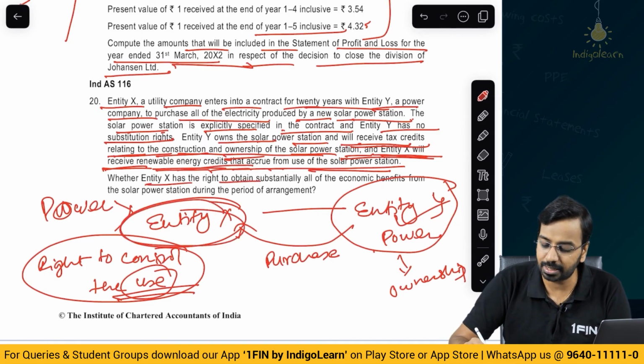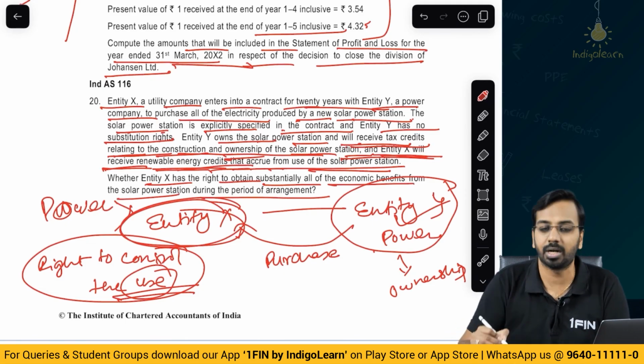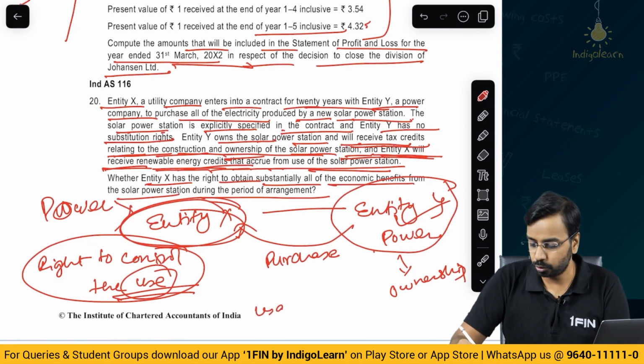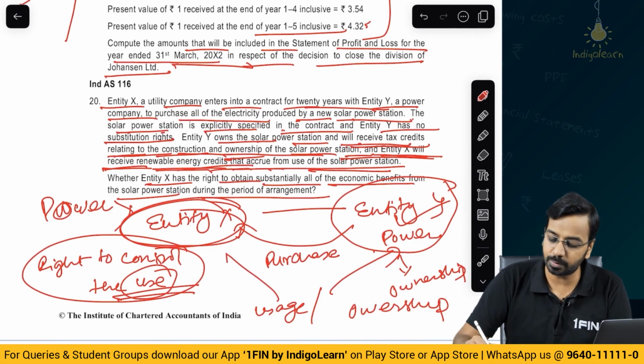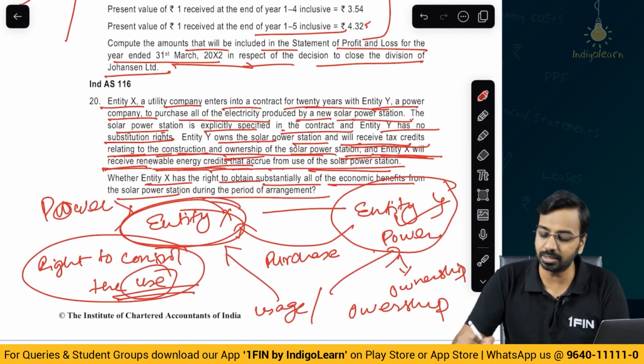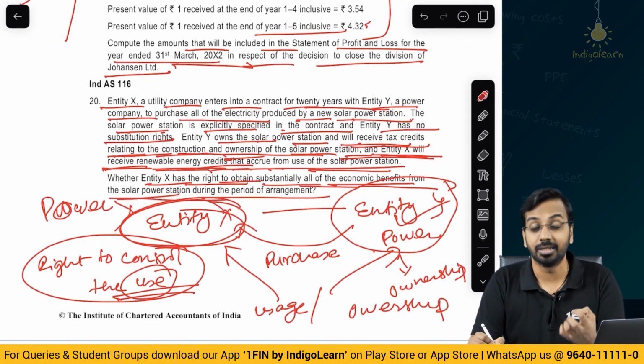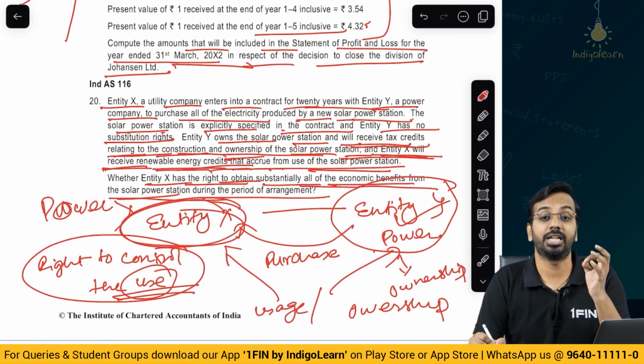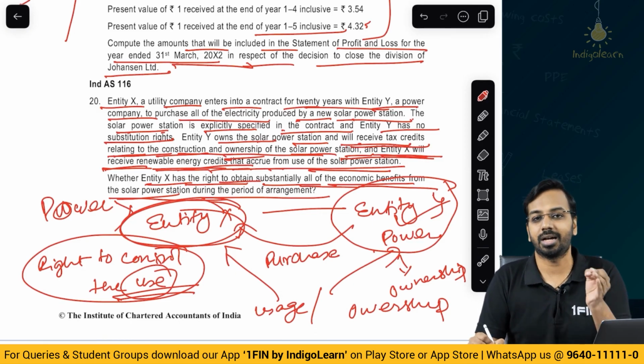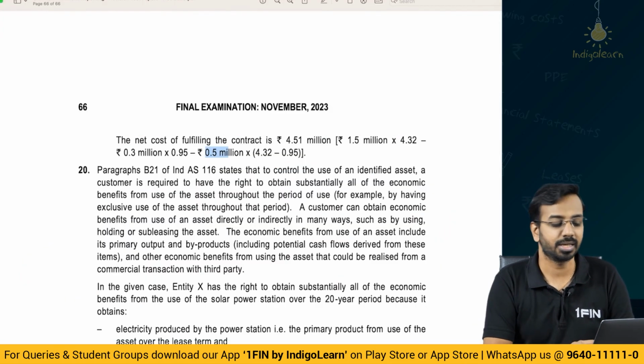The question is whether X has the right to obtain substantially all of the economic benefits from the solar power station during the period of arrangement. See, there are usage benefits and there are ownership benefits. The owner will get the ownership benefit, the usage benefit the user is getting, and hence we can say that it has the right to obtain substantially all of the economic benefits from the solar power station, and it is an identified asset, and hence it will be a part of the lease arrangement as far as Ind AS 116 is concerned.